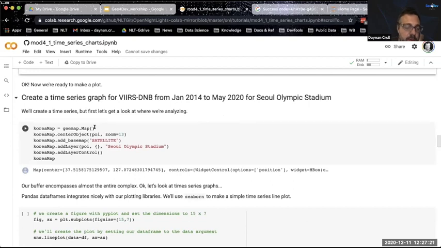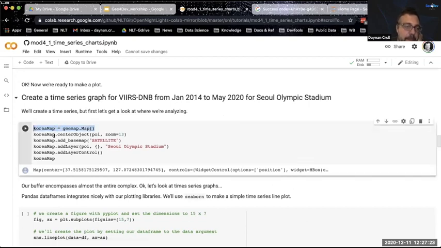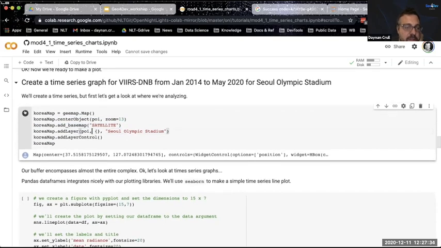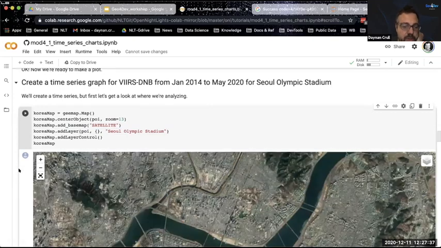And so this should look familiar. We're going to create a map, and we're going to call it Korea map. We're going to center it on our point of interest. We're going to set the zoom level to 13. We're going to add a satellite base map. And now all I'm doing right now is just showing you this on a map, because obviously we want to visualize what we're looking at.